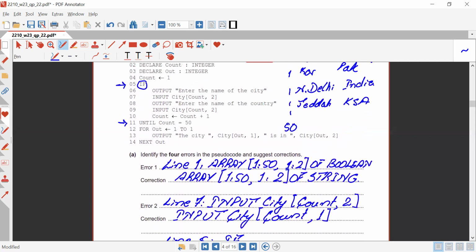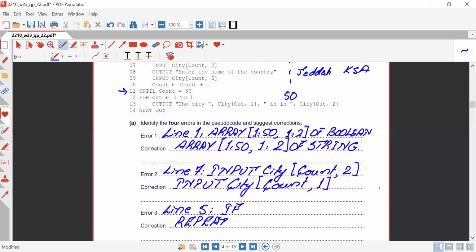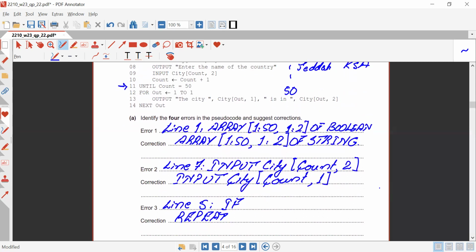Okay. So now one more error is left. We are going to start from 1 till 50. Just after that, we come over here for count 1 to 1. Now that's a tricky one. Why is it 1 to 1? They are saying output the city, city out 1 is in, city out 2. That means it should be 1 till 50 because we are going to output the city name and the country name.